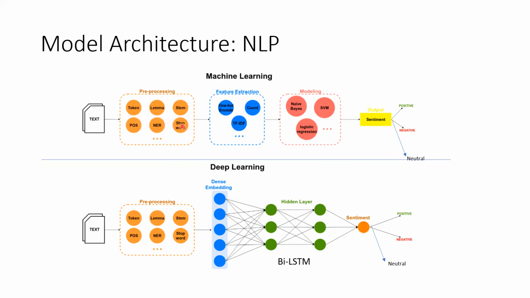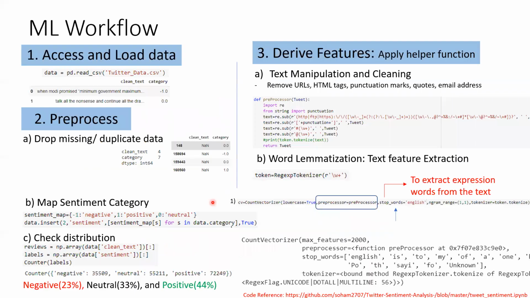Then we remove some stop words, do the feature extraction, and apply the machine learning model. But in deep learning, we don't need to do feature extraction. There's just an embedding layer, and we are doing it here with the BiLSTM, so we don't need the feature extraction method.